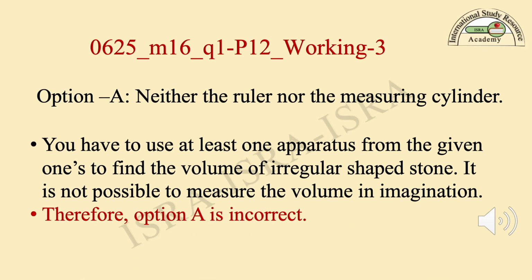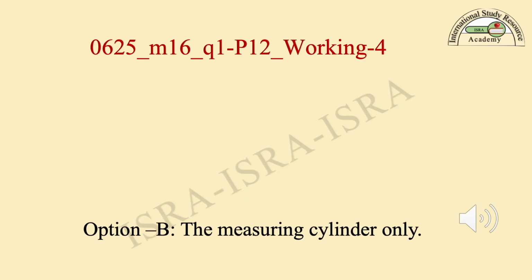Working step 3. Option A, neither the ruler nor the measuring cylinder. You have to use at least one apparatus from the given ones to find the volume of the irregular shaped stone. It is not possible to measure the volume in imagination. Therefore, option A is incorrect.